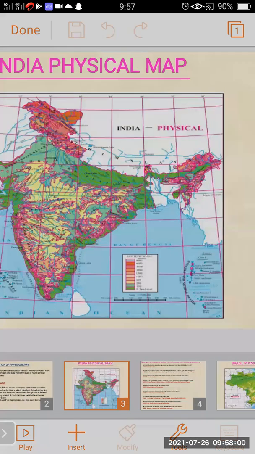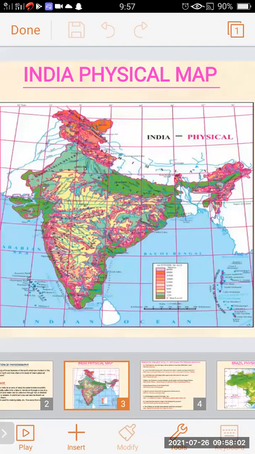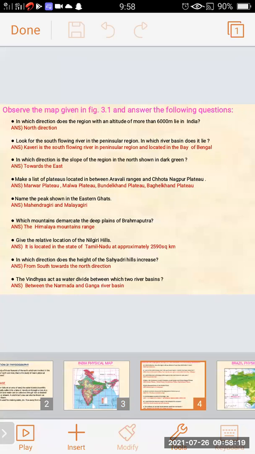For 6,000, a particular color is given, orange. When we observe the map, we come to know that we can see that color in the north direction. So the answer to this question is the north direction.